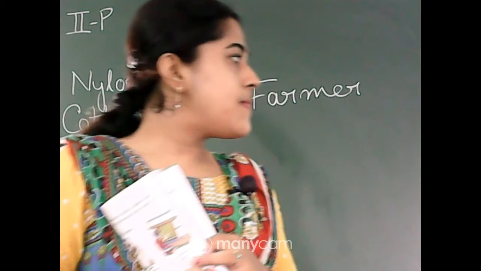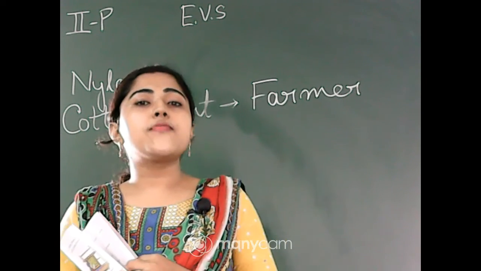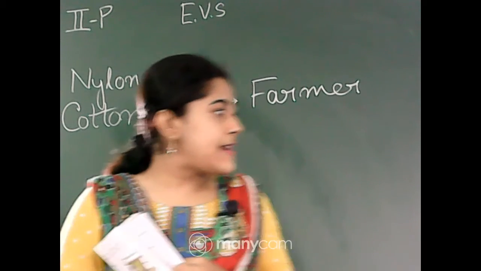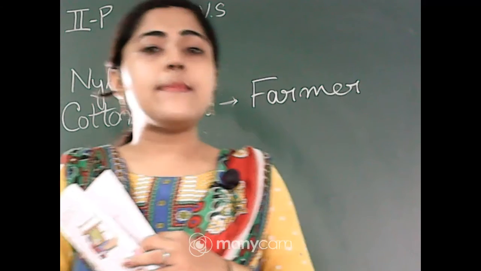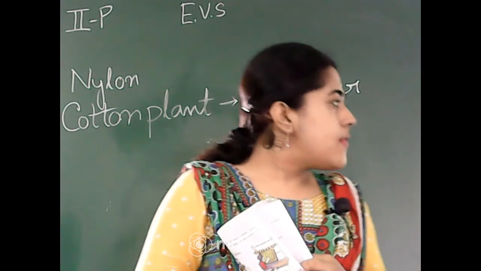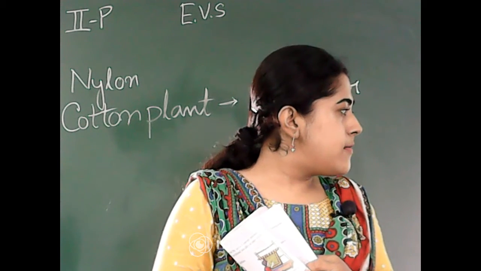Fast, reply fast. Very good, Ankita. Very good, Pratushna. Camel, rabbit and sheep. Pratushna told me camel, rabbit and sheep. Ankita, you only wrote the camel. Tell me the other two names also.